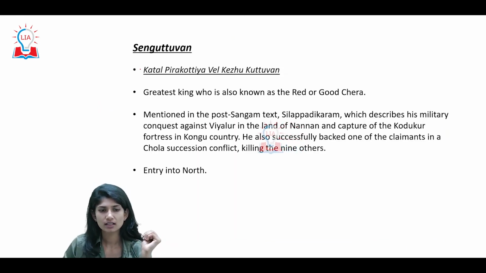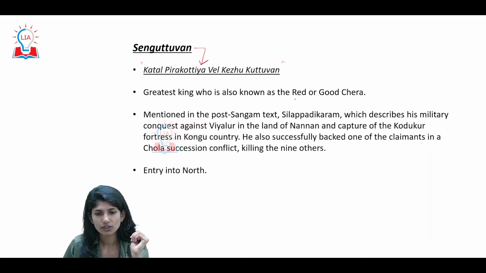Look at this. He is most commonly called Sengotavan. He is the greatest king, also known as Red King or Good Chera. Then he is mentioned in the post-Sangam text Silapadigaram, which we just discussed, in which he describes his military conquest against Vellore in the land of Nannan and the capture of Kodakur fortress in Kongu country. He also successfully backed one of the claims in Chola succession.